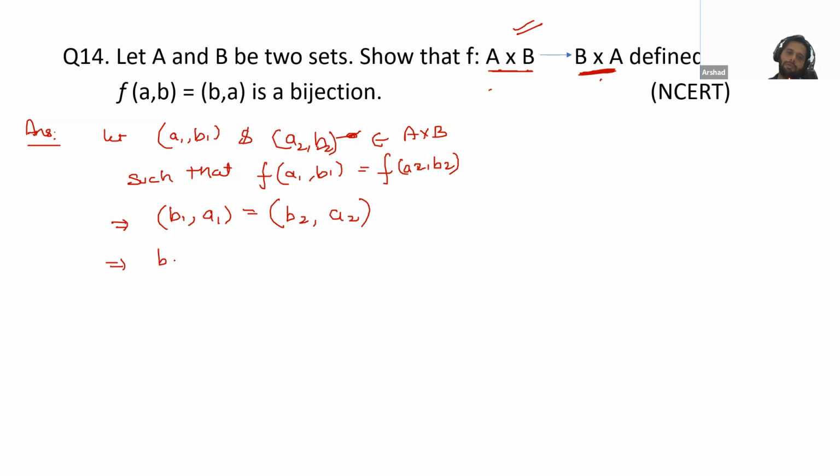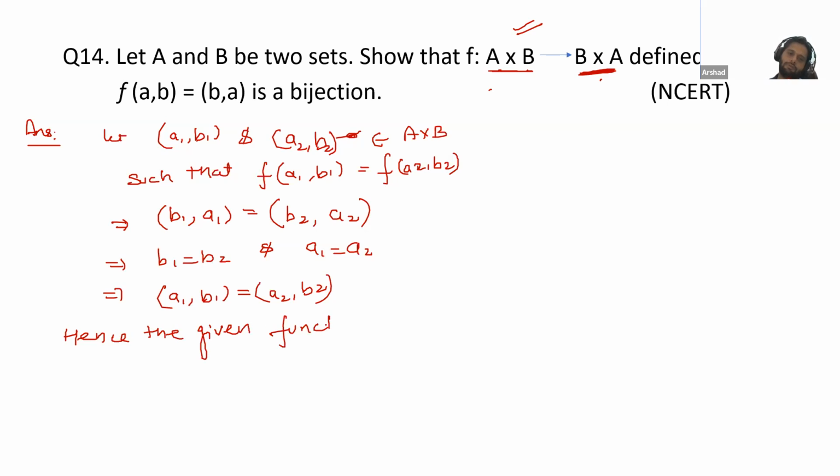So this means b1 is equal to b2 and a1 is equal to a2. So this implies (a1, b1) is equal to (a2, b2). Hence the given function is one-one. We have assumed two values from the first set, equated the function, got these two values, and at last written (a1, b1) is equal to (a2, b2). Hence, the given function is one-one.